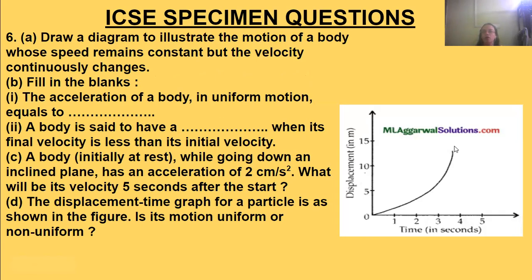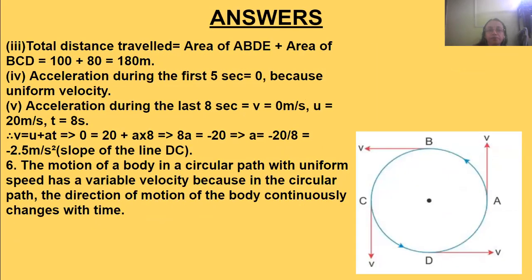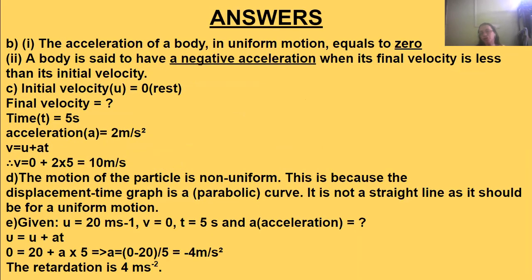From this, we need to identify whether its motion is uniform or non-uniform. The motion is non-uniform. Why? Because it's a parabolic curve and not a straight line. If it were in uniform motion, it should be a straight line passing through the origin. But here it's a parabolic curve, which indicates that the particle's motion is non-uniform.